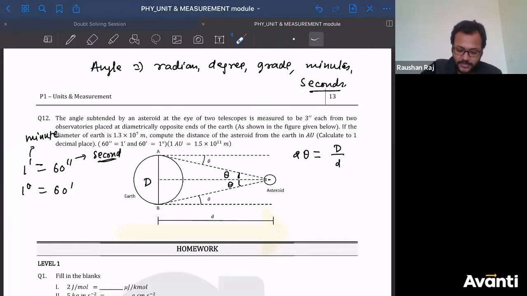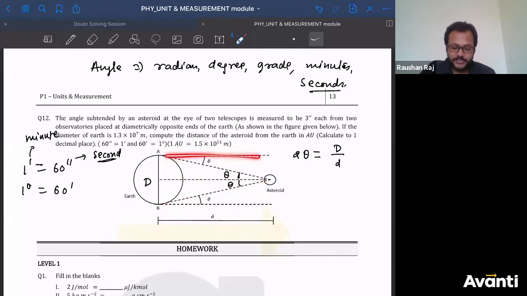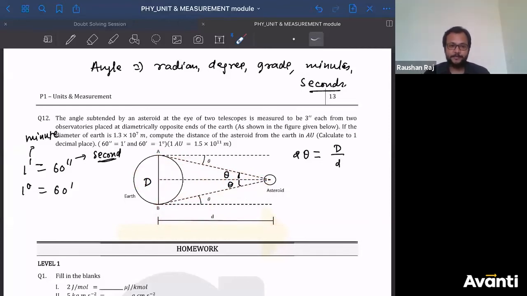How much angle is being made here? You can write this as theta is equal to d by 2 divided by small d. But what is the angle made at the center here? 2 theta, right? That is why 2 theta. Theta plus theta. See, parallel lines. Alternate angle. If this is theta, this will also be theta. So the total angle at the center here is 2 theta. Length of arc can be assumed as capital D. Distance or the radius can be assumed as small d. So 2 theta has to be written as capital D by small d.